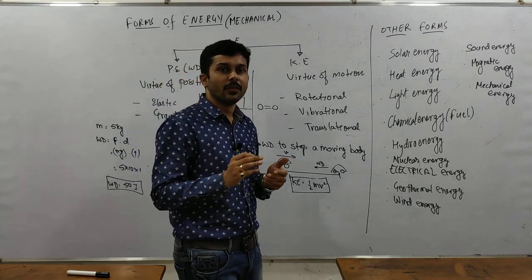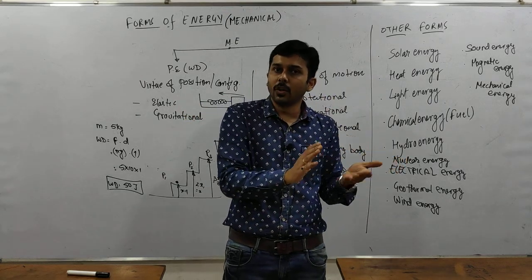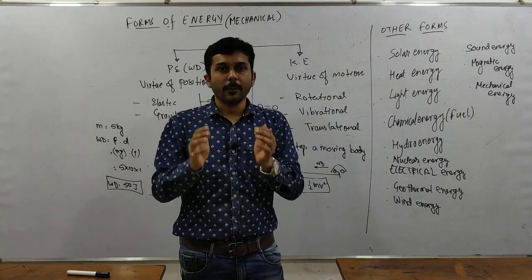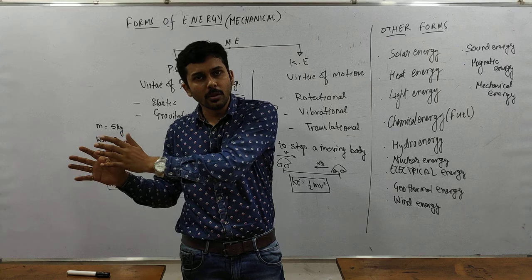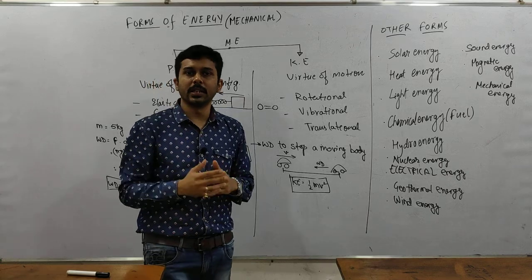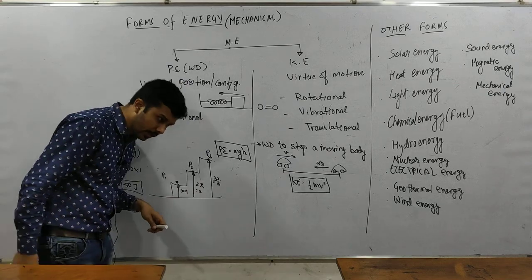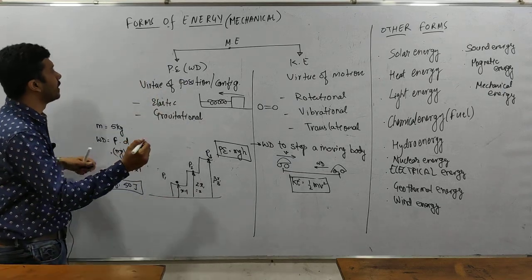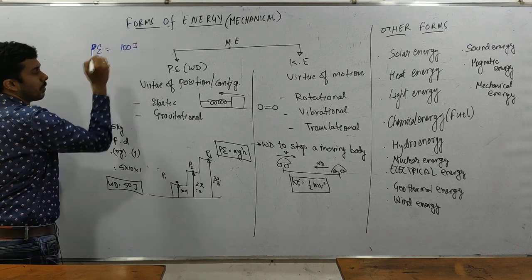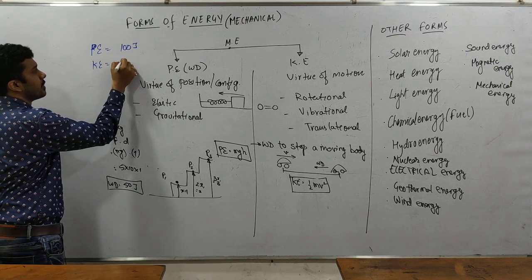There are some energies which can be used and which cannot be used. Every time energy is converted from one form to the other form, the efficiency is not 100%. The efficiency is always less than 100% because some part is converted to the useful form and some part is converted to non-useful form. Okay? You can understand this with a small illustration. Let's say we have potential energy of 100 joule. When it reached the bottom of the ground, it had kinetic energy of only 80 joules.